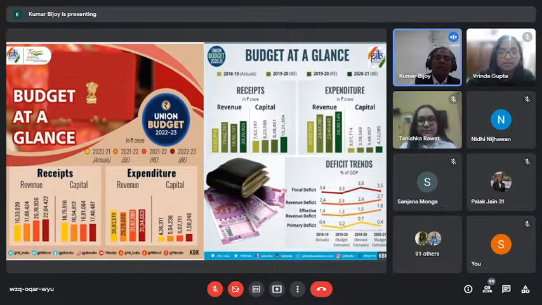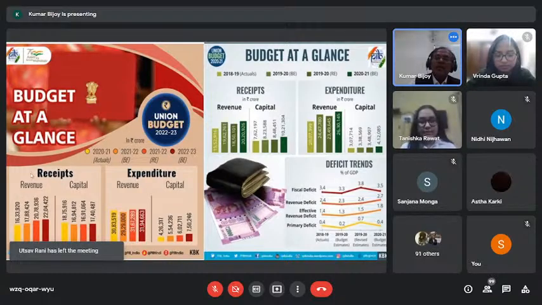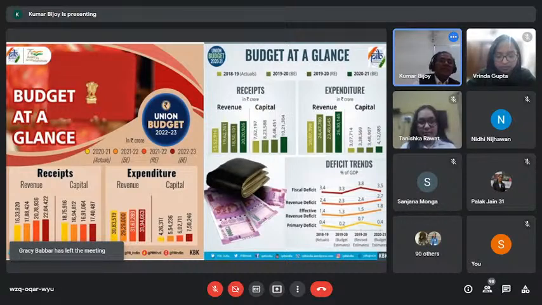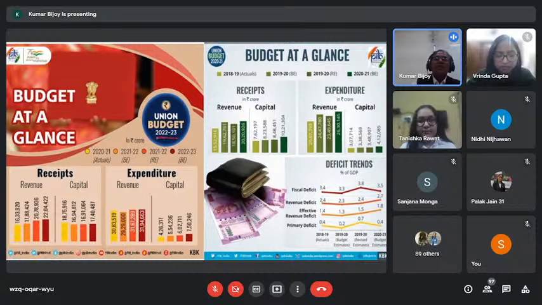Here you will see two budgets at a glance. On my left-hand side is 22-23, the current budget which we are supposed to analyze, and this is the older budget, 2021.